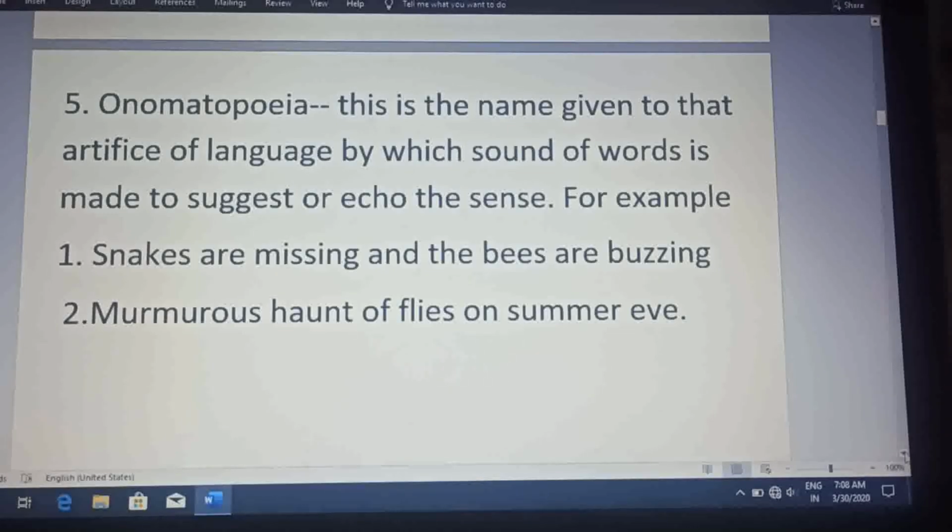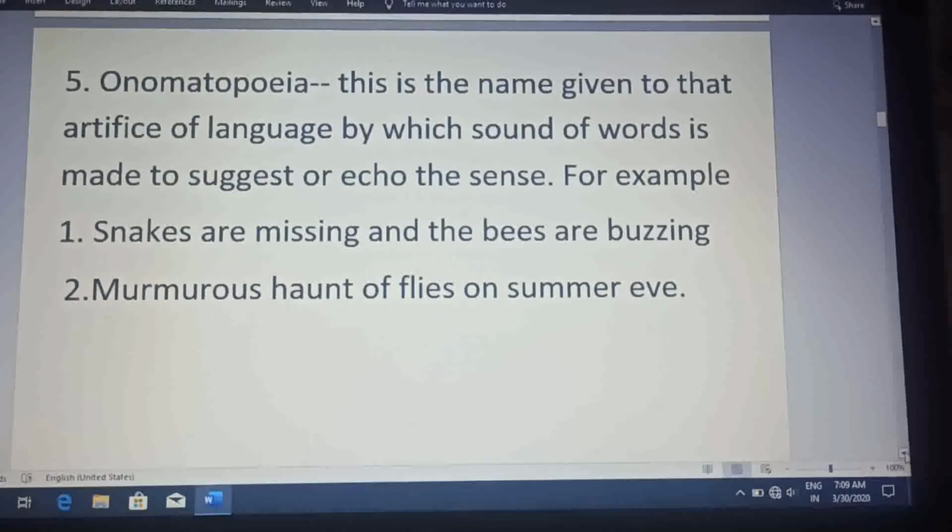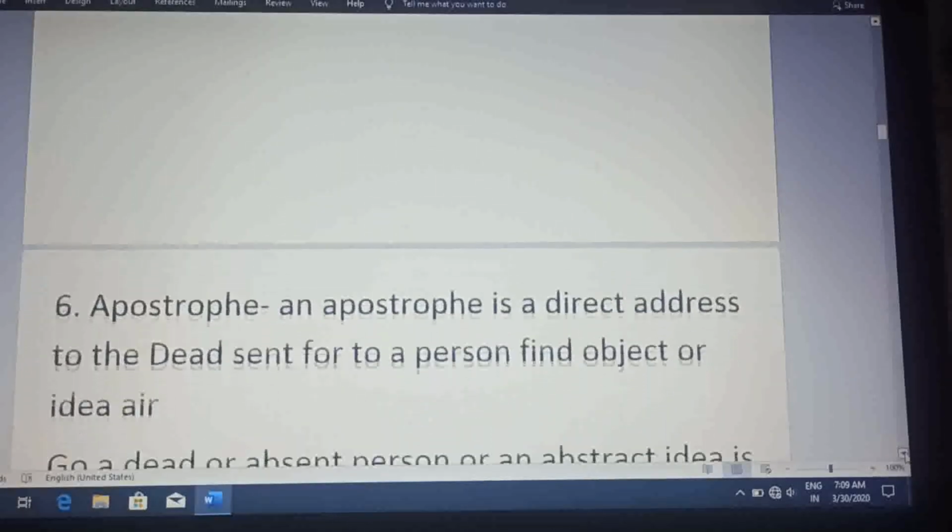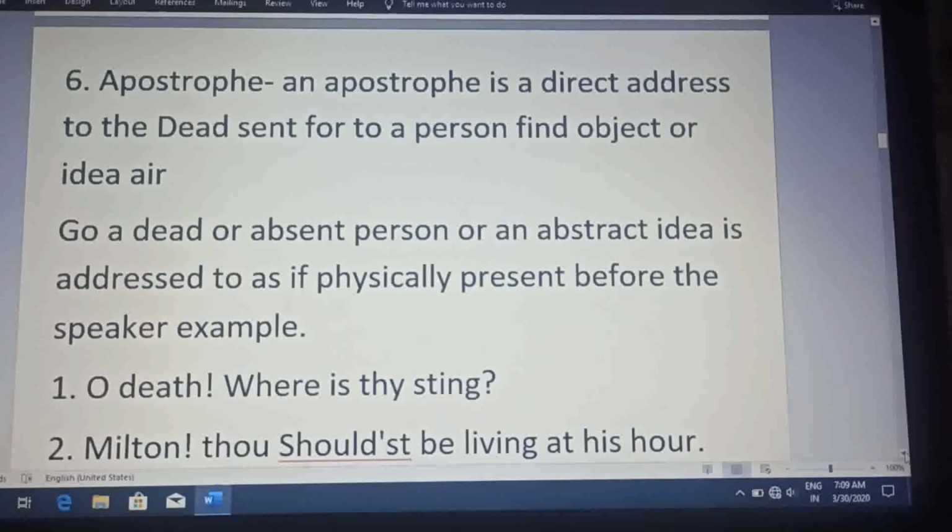As we listen to or read the word buzzing, bunbunana, it exactly indicates the bees. In the same way, murmurous haunt of flies: murmurous, the murmuring sound created by the flies, mostly in summer days. So the words which explain their meaning by their own pronunciation, such words are called onomatopoeia.